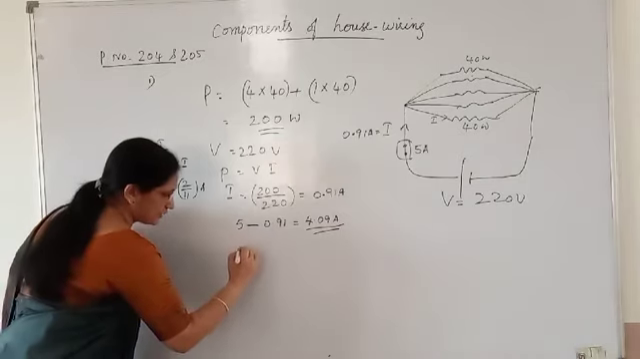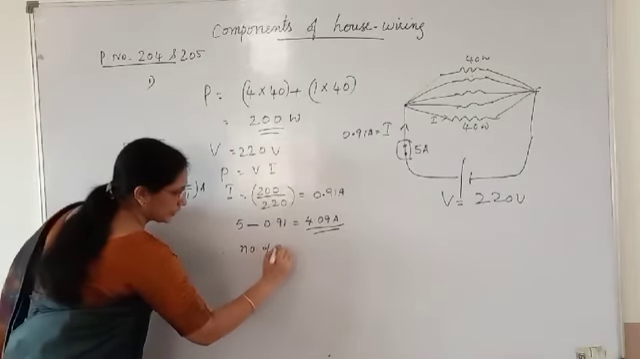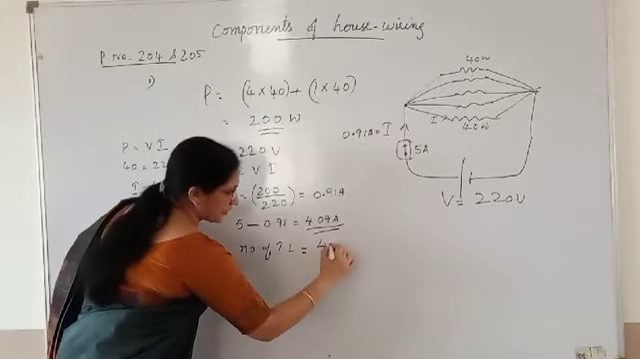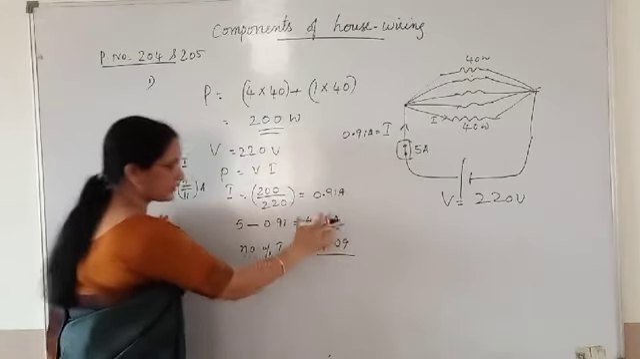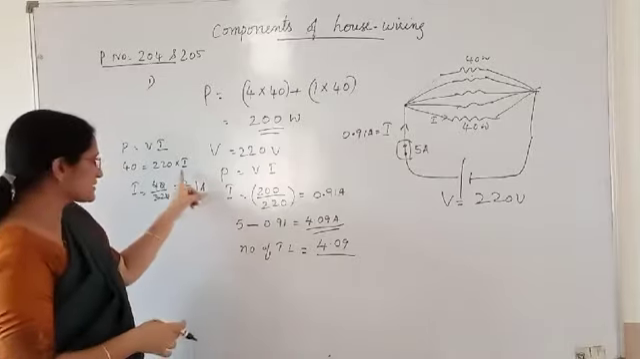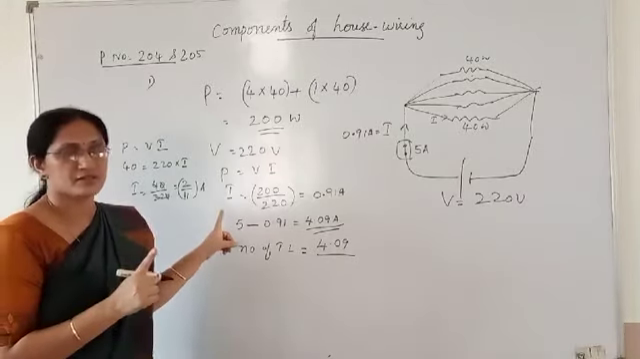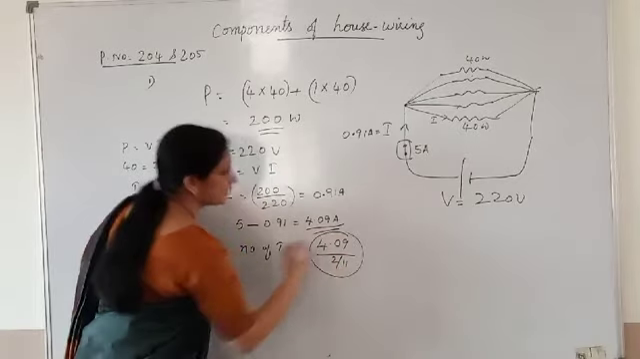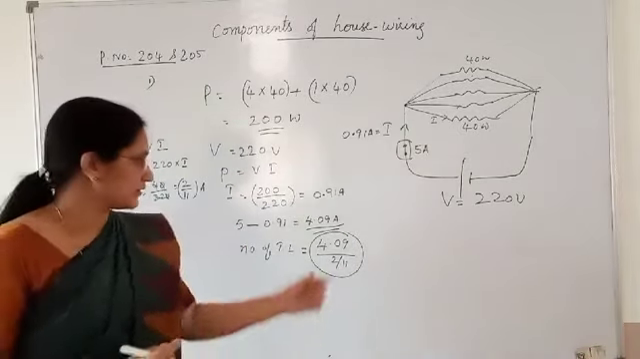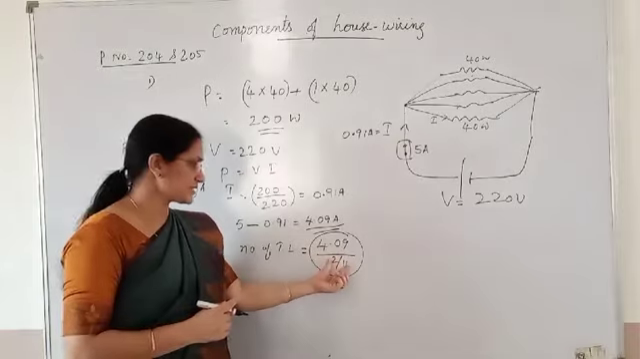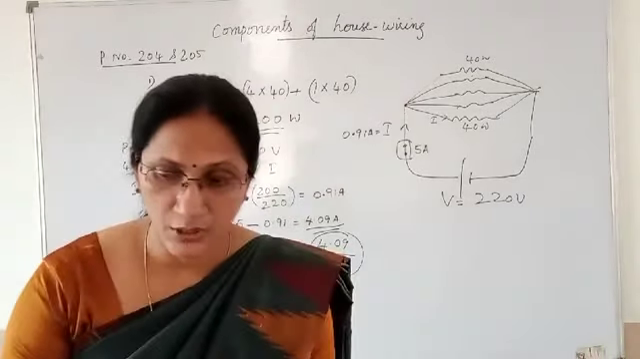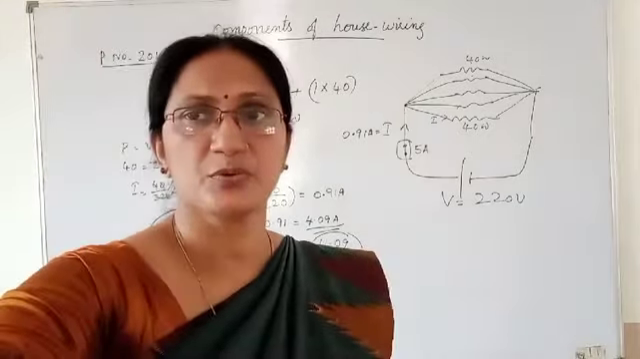Therefore, how many tube lights? Number of tube lights is equal to 4.09, the total remaining current, divided by the current for one tube light, 2 by 11. Then you will get the number of tube lights. This is the current remaining, this is the current for one tube light. So you can find out how many more tube lights can be used.